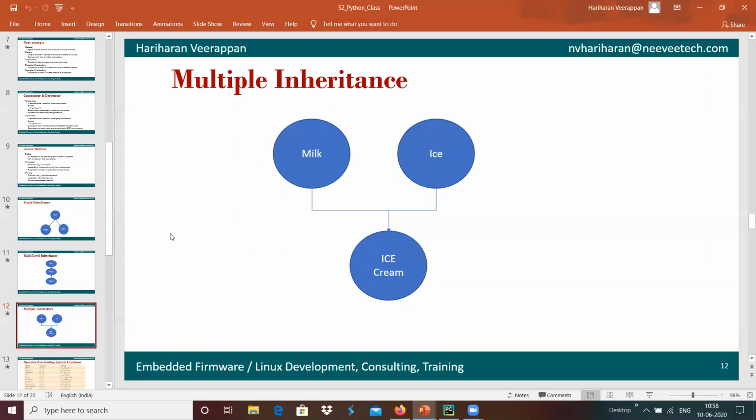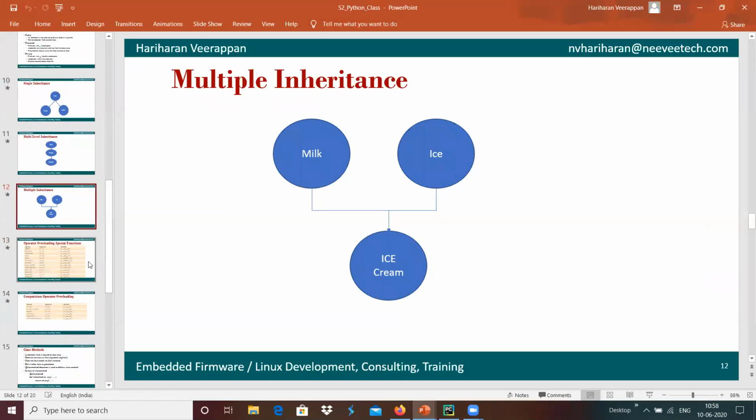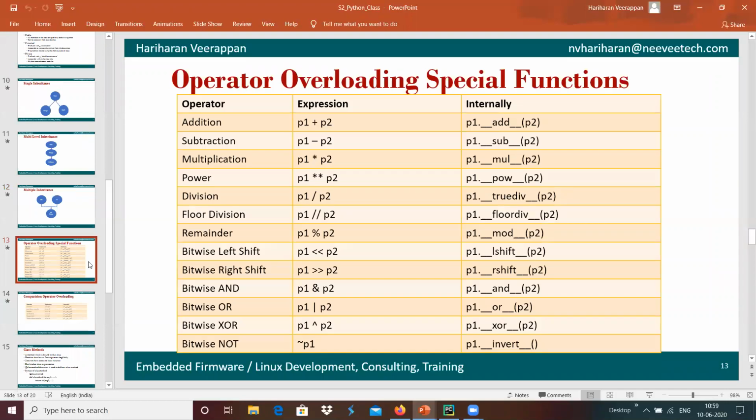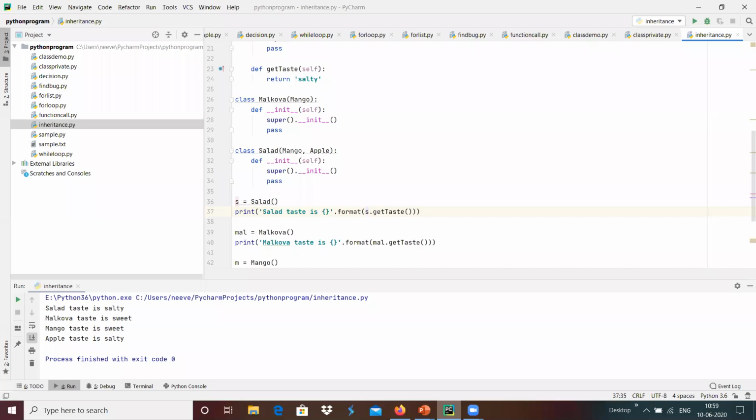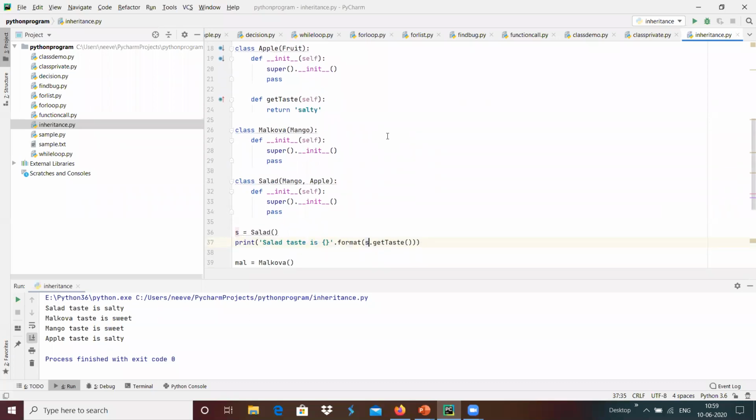Now we will move forward with further class programming with the help of operator overloading special functions. For example, we want to add two objects with the help of p1 plus p2. We can do that by creating an operator overloading function over here.